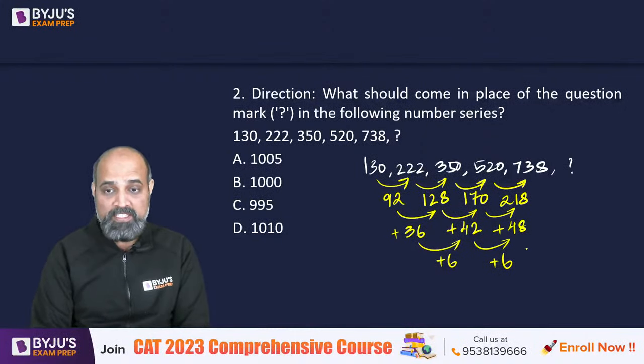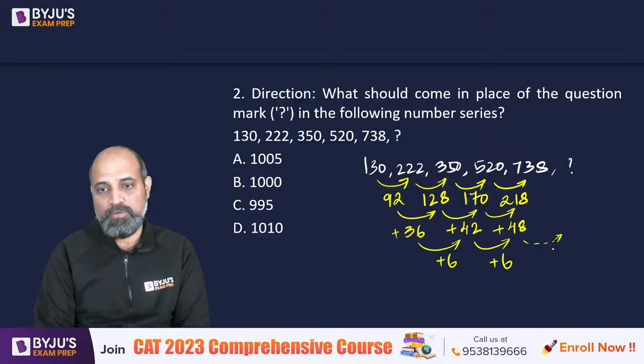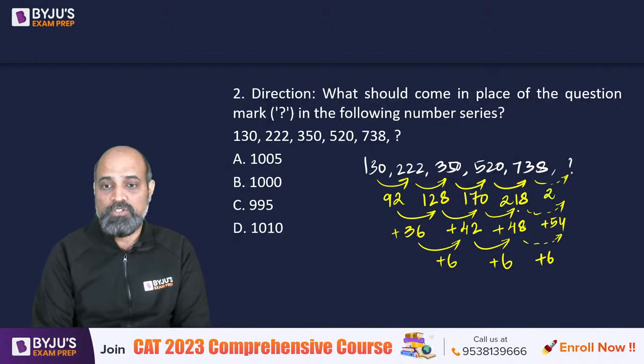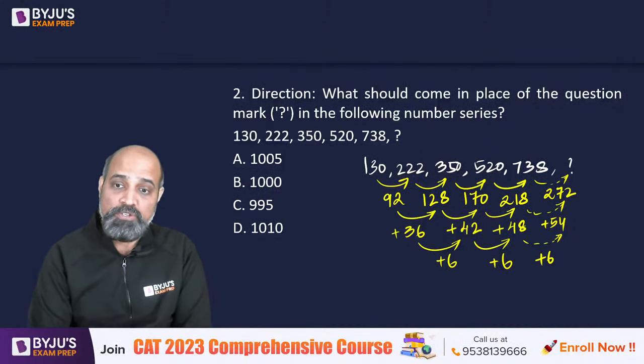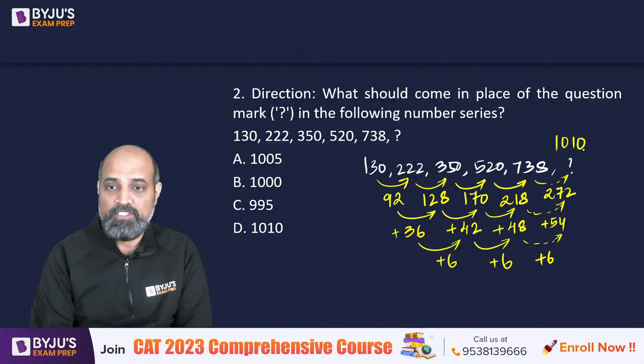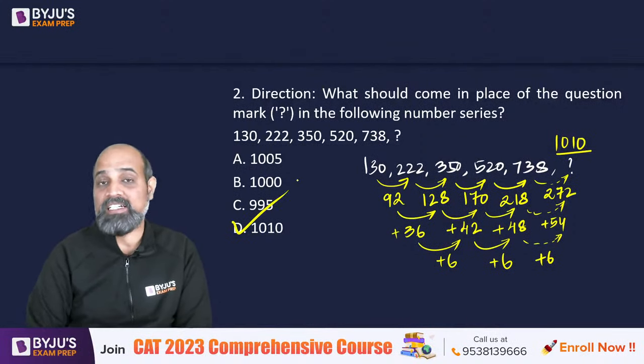So if I go by the same logic, the next increase should be 48 plus 6, that is going to be 54. That means the next difference is going to be 218 plus 54, which is going to give us 272. Now 272 plus 738 is a number which is going to be more than 1000 and it's going to end in a 0. So this will come to 1010. Looking at the options, only delta makes sense.